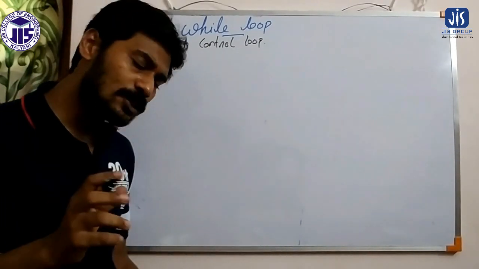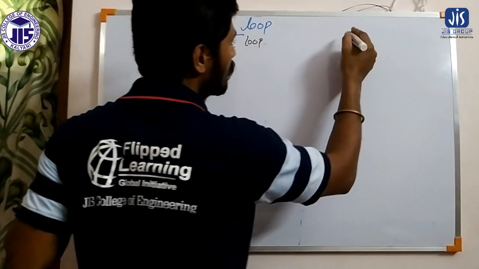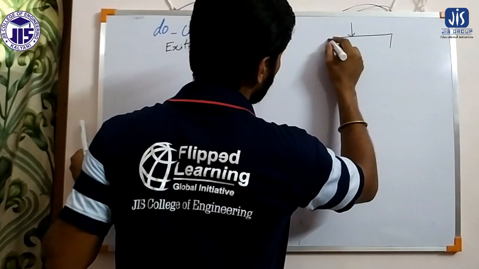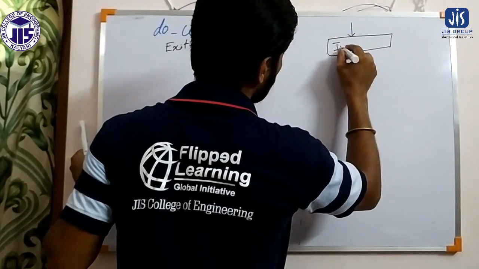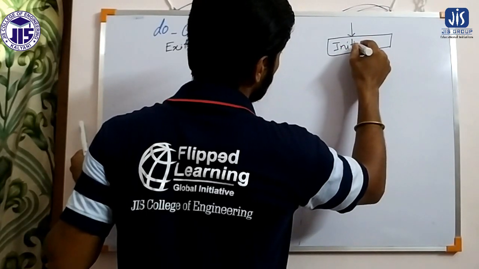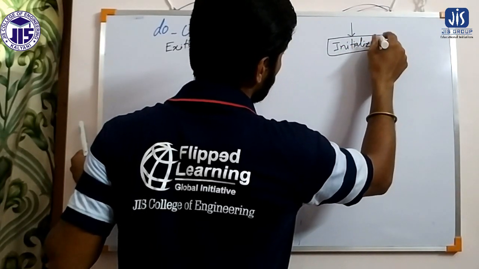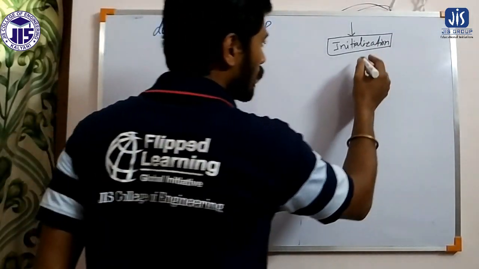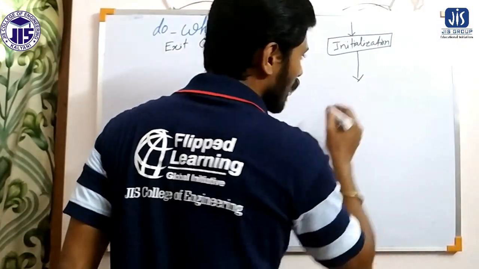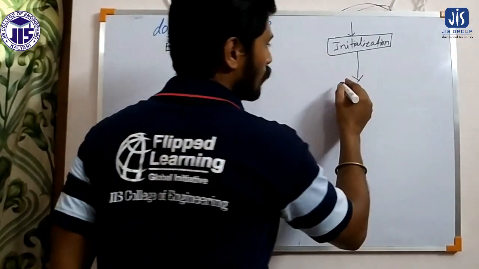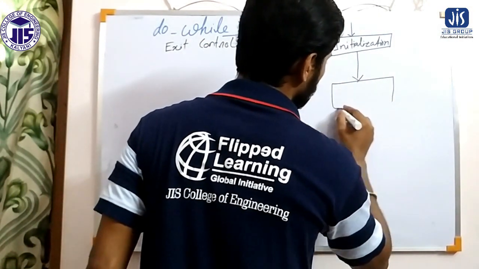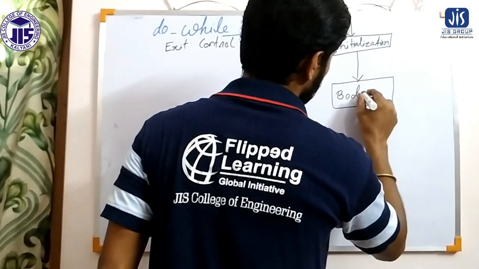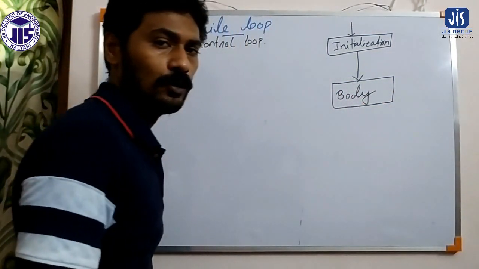What are the characteristics of an exit control loop? Initialization will always be done first, but after initialization we will not apply the condition, we will execute the body of the loop.